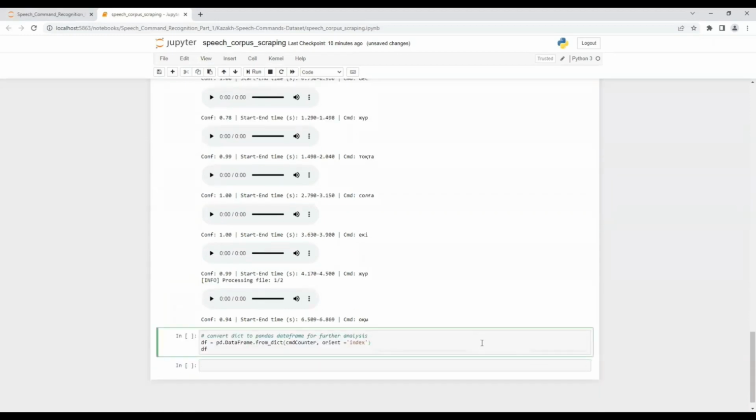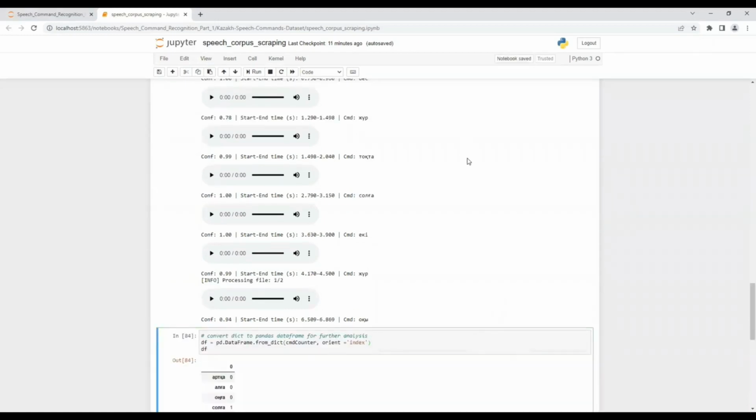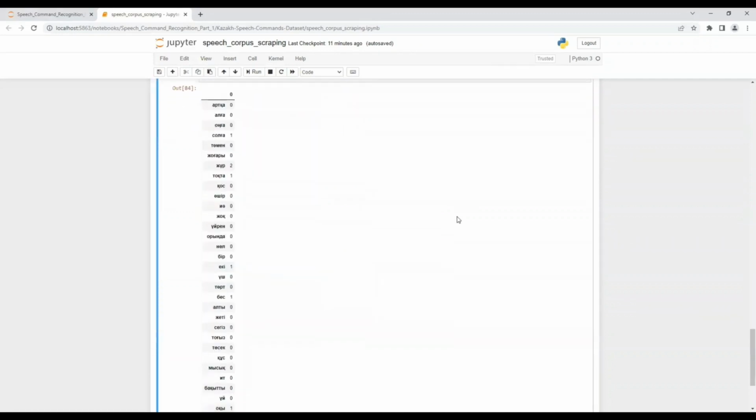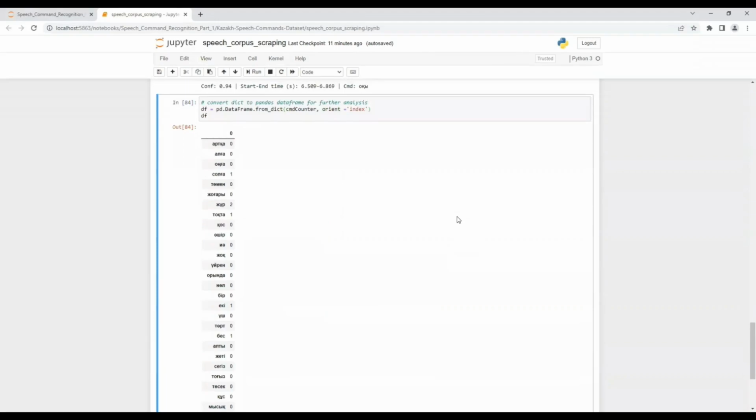We can also convert the dictionary to a pandas data frame for further analysis. So that's it. In the next tutorial, we will talk about the augmentation techniques.